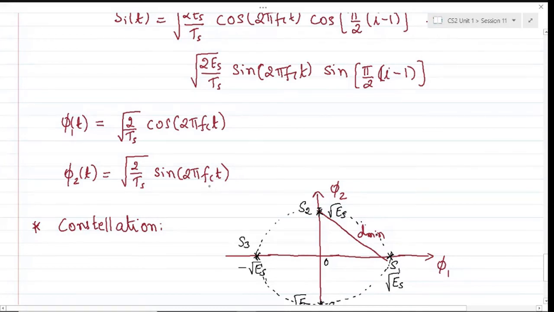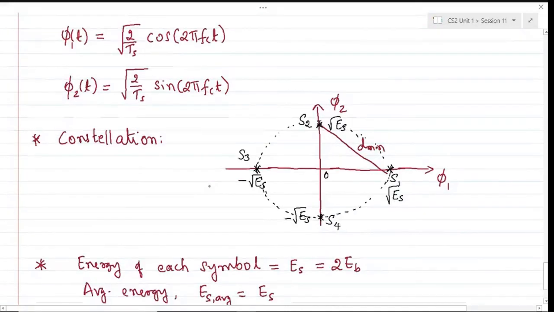I understand your doubt, but we usually say that the square of the length of the vector will represent the energy of each symbol. So we try to term it under energy itself. Here the length of this vector S1 is root ES. The square of it is ES, which is the energy of the symbol, which makes more sense.